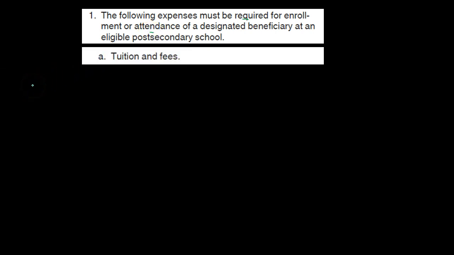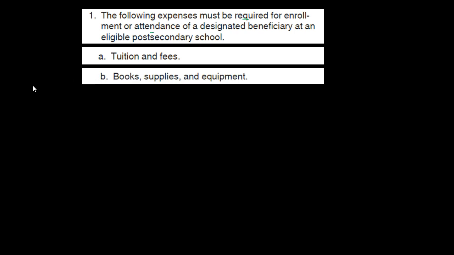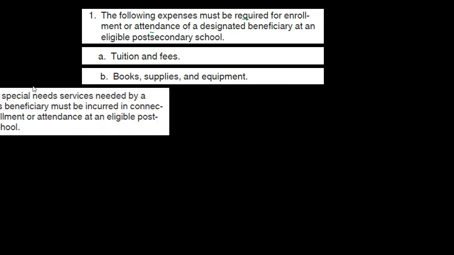Number 1, the following expenses must be required for enrollment or attendance of a designated beneficiary at an eligible post-secondary school. So they're going to have to be required for enrollment or attendance. These are the expenses we're talking about. A, tuition and fees. So that's going to be obviously the most common one. We would think tuition, well, that would be qualifying. Then we have books, supplies, and equipment. So that would be typical. We would think, okay, the books are kind of pretty much required.